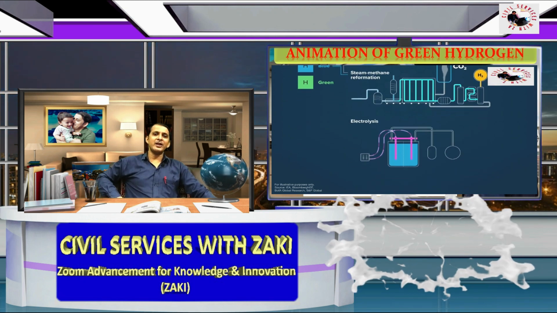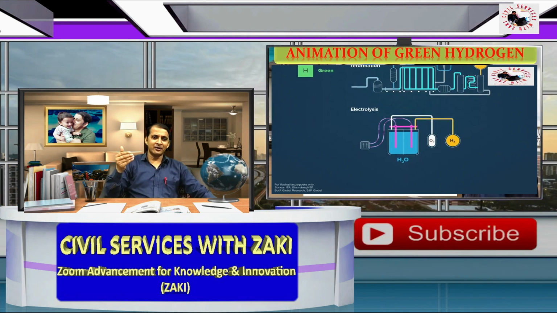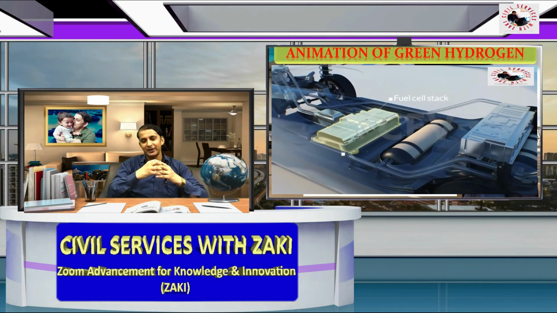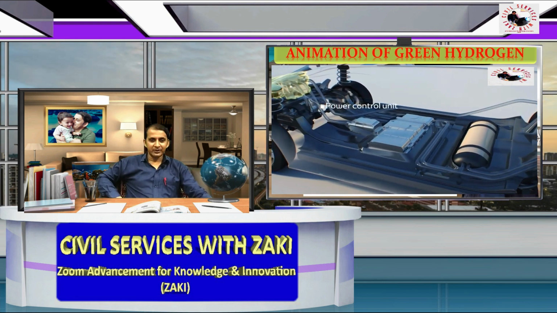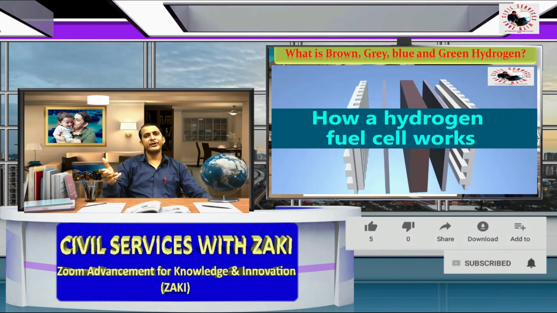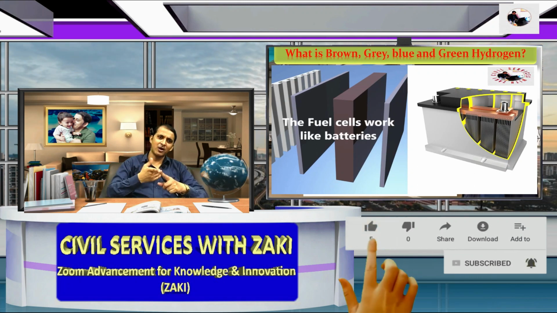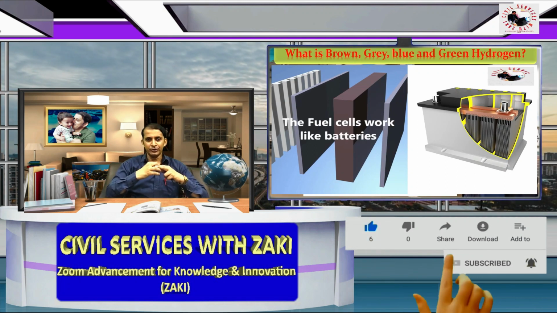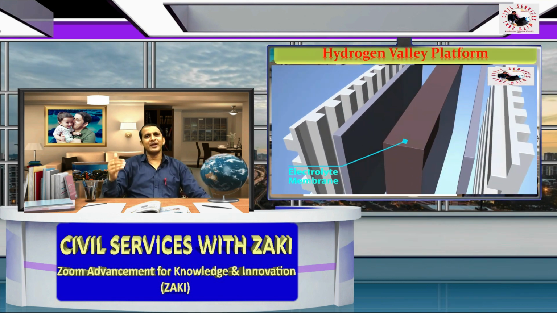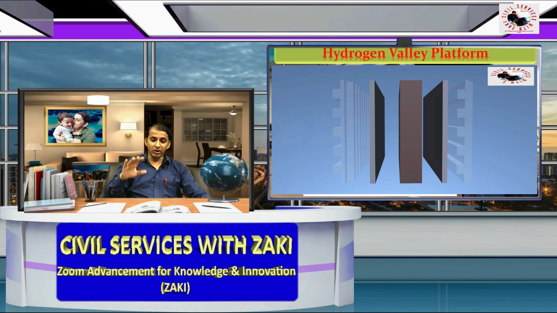Another is the animation of green hydrogen. As you know, everything can be understood easily through animation and figures. So, animation of green hydrogen. And also what is brown, gray, blue and green hydrogen. So what are the types of hydrogen? Why is it called brown, gray, blue, green? And another thing is the hydrogen valley platform. So what is this hydrogen valley platform? We will discuss all those topics.